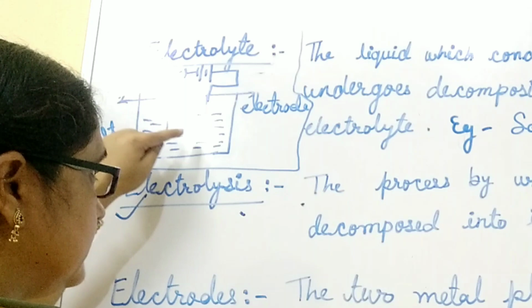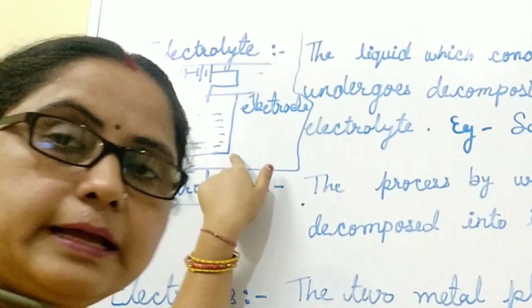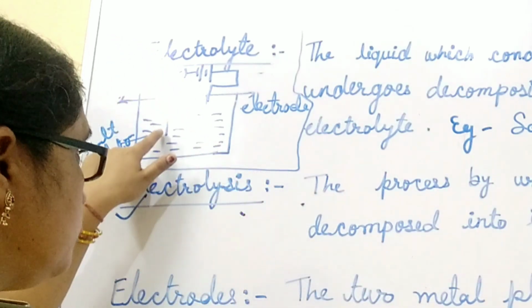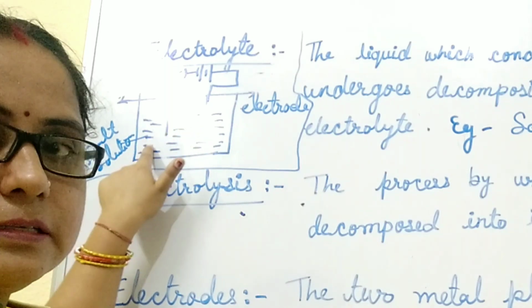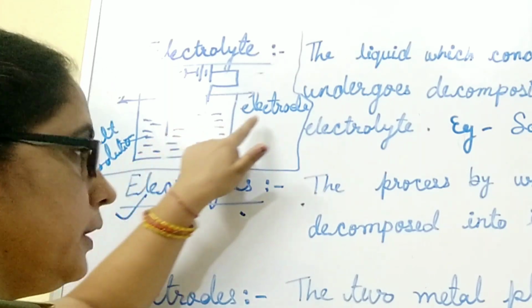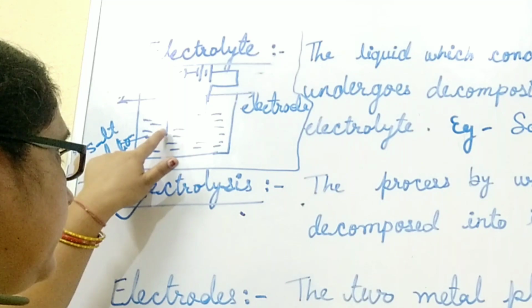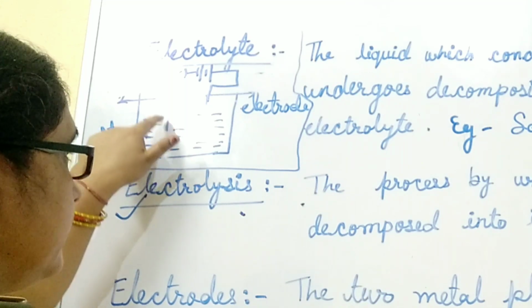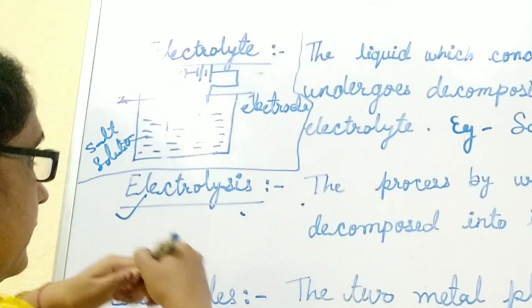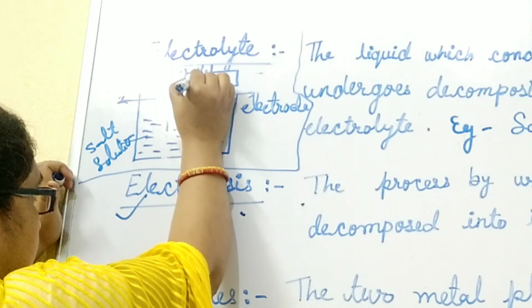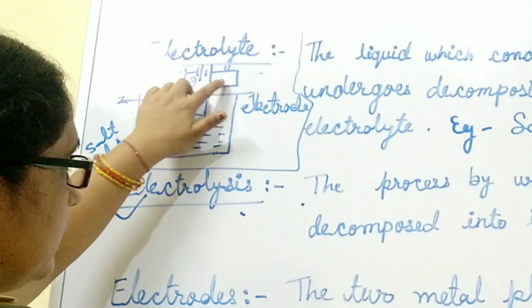To pass electricity through it, we will take two rods or two metal plates. These two metal plates are called electrodes. One electrode is connected with the negative terminal of the battery and the other is connected with the positive terminal.